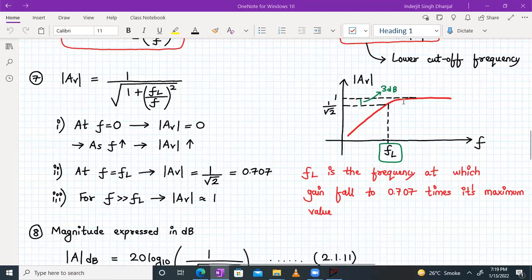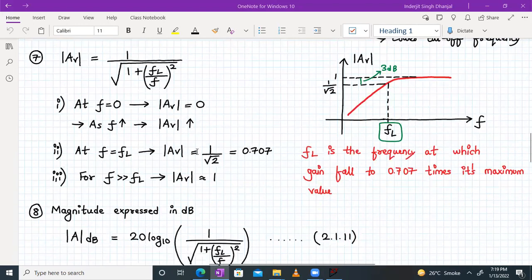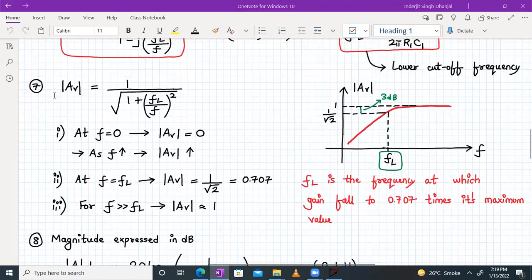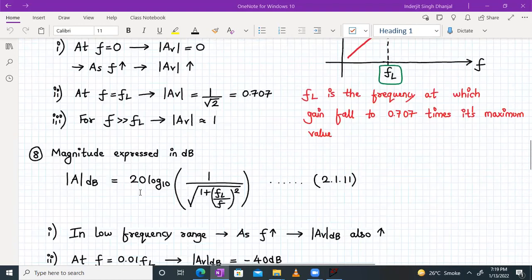So its maximum value is 1. And at the cutoff frequency FL, the gain falls down by 3 dB, or 0.707 times the maximum value of the gain. Now, what we do next is we express the magnitude response of the transfer function in terms of dB. So what do we get?